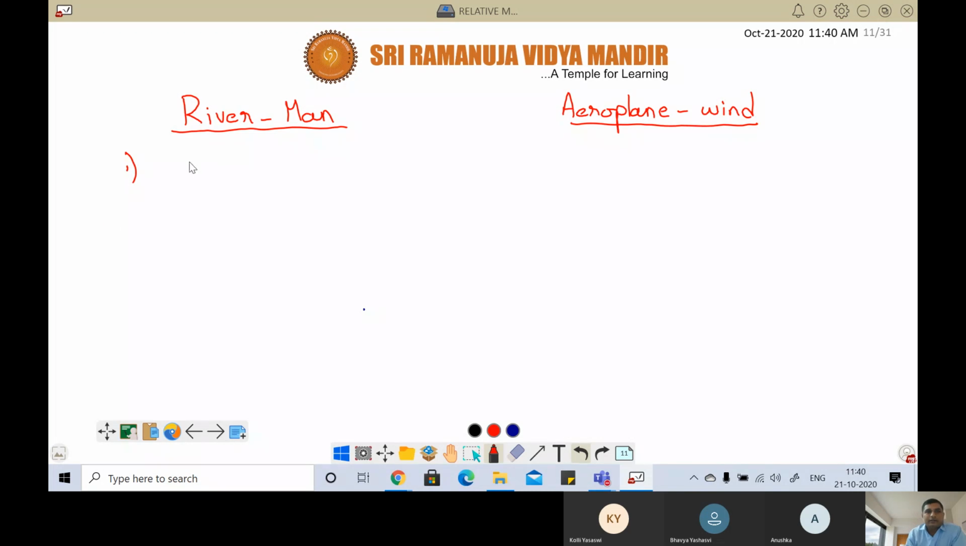In case of riverman, we have three quantities. Correct? What are they? First one, velocity of river with respect to ground. Similarly, in the aeroplane wind case, we'll have velocity of wind with respect to ground. Just like there the river is flowing, here wind is blowing. Next, what is the second quantity? Velocity of man with respect to river. The man is swimming in the river. Similarly here, the aeroplane is flying in wind. So therefore, velocity of aeroplane with respect to wind.